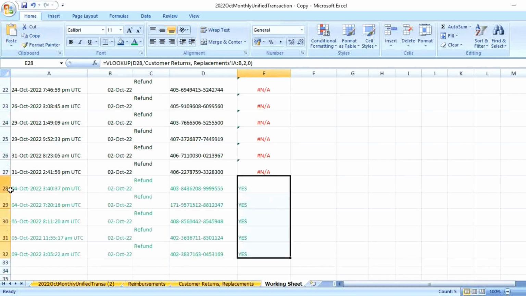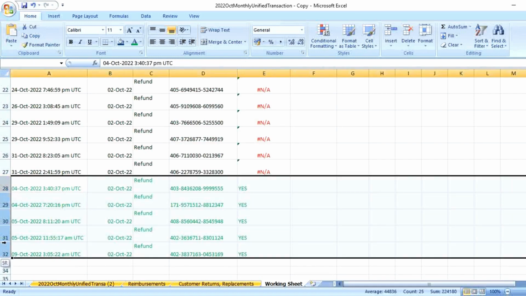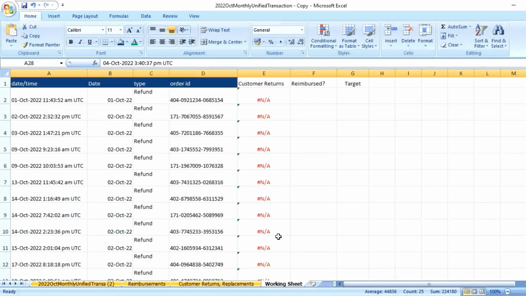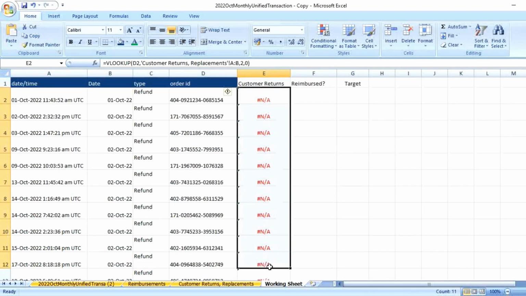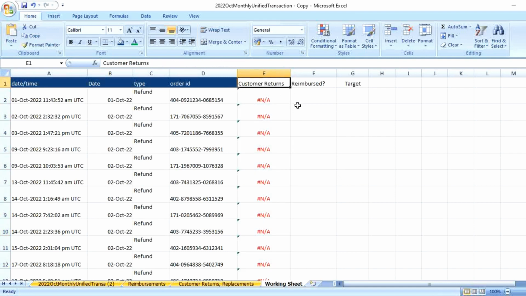Now these are the cases. This is how you need to deal with order IDs where goods were received by Amazon FBA warehouse. Now what about these ones, the ones which are in red? You are saying customers have returned the product, but these goods have not reached Amazon FBA warehouse. So these goods were not received by Amazon FBA warehouse.